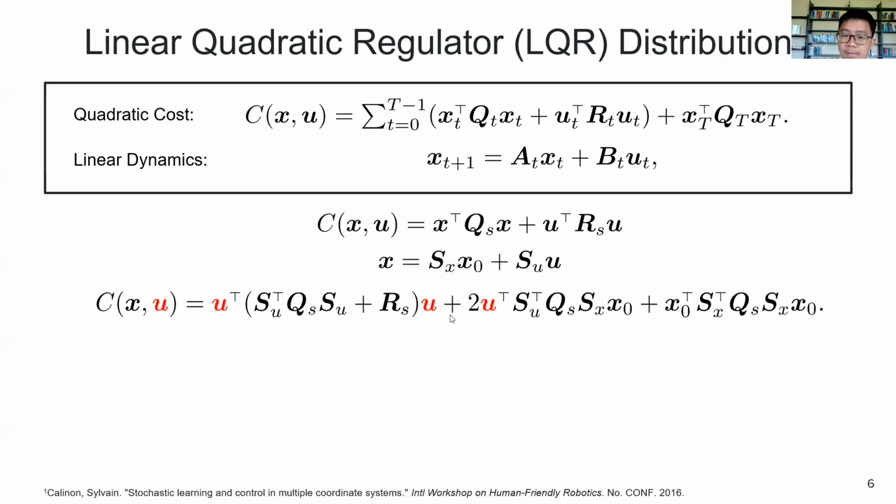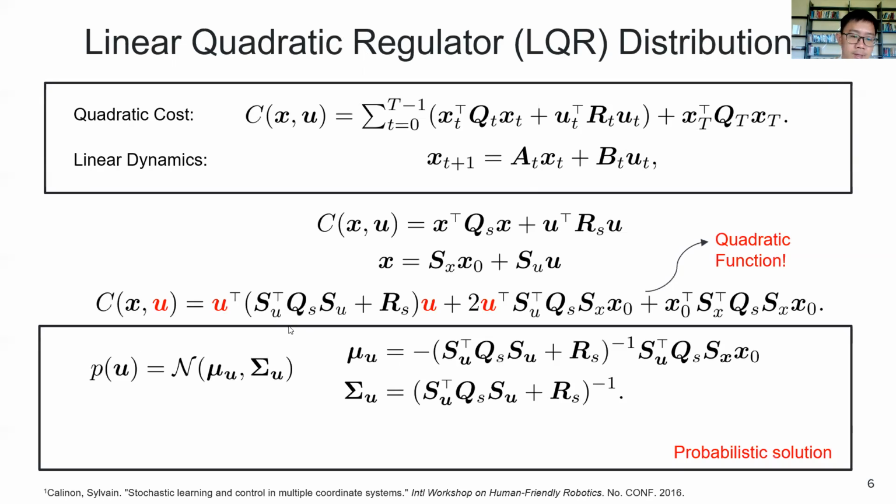And if you look at the form carefully, this is our quadratic function in terms of u. So again, we can view this quadratic function as a Gaussian distribution, and we can find the solution as a Gaussian distribution where the mean is equal to the minimum of the cost function, and the covariance is equal to the inverse of the Hessian here.